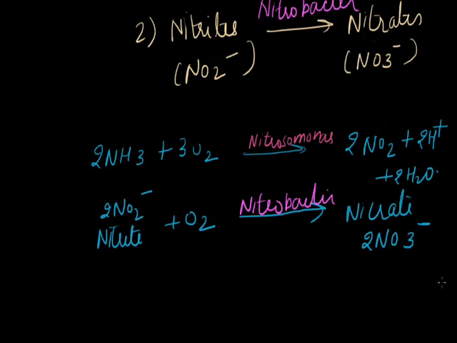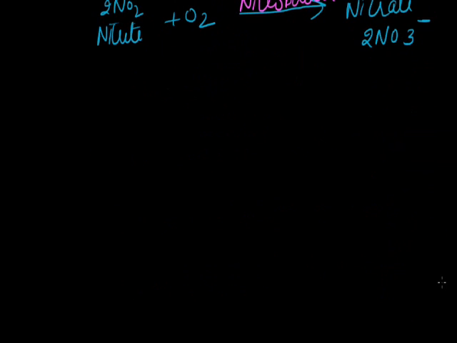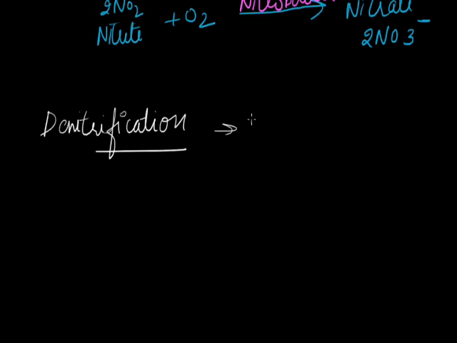The last step in the nitrogen cycle is denitrification, where nitrate NO3 may be converted into nitrogen gas by a bacterium called Pseudomonas.